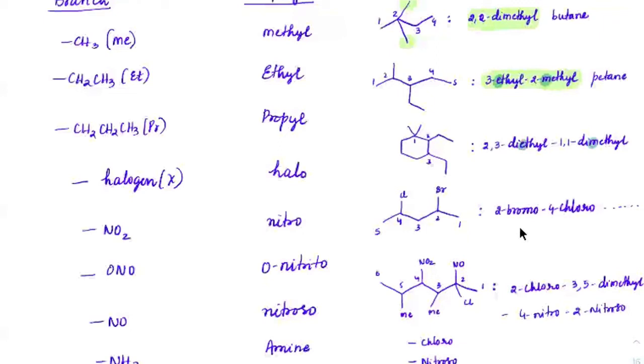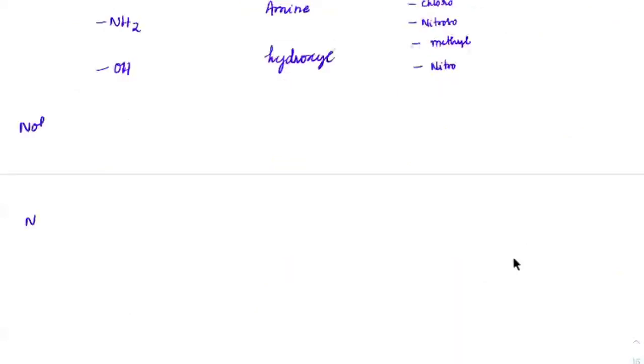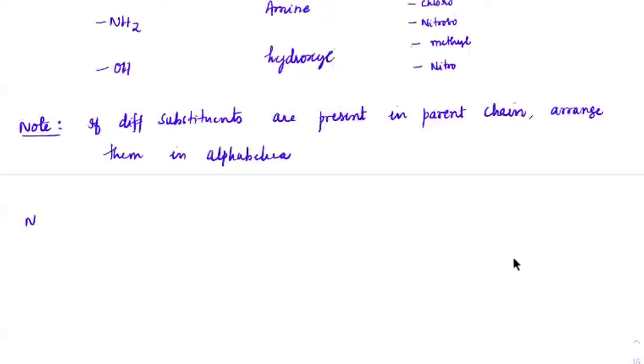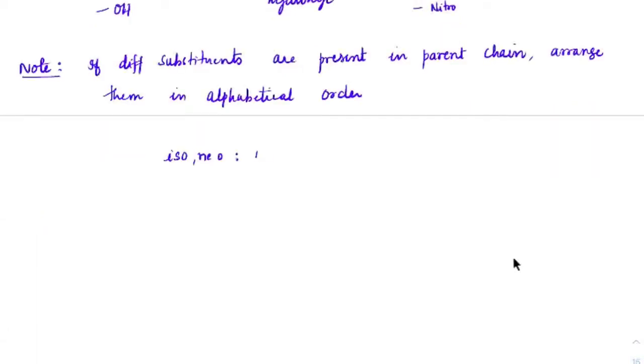I'll write it as a note here so that all of you can remember it carefully. If different substituents or branches are present in the parent, suppose you have iso, neo, then consider them in alphabetical order.